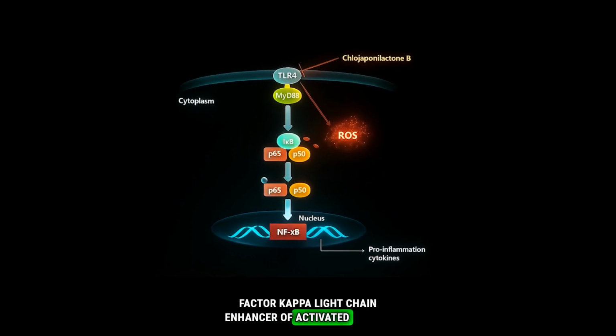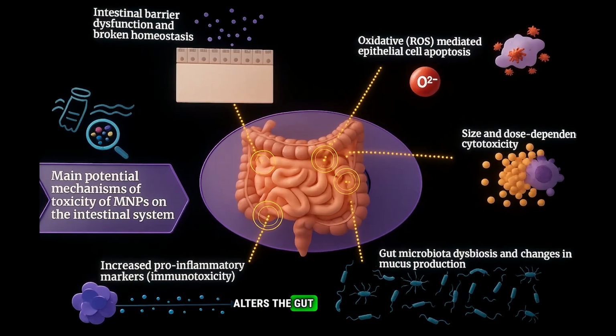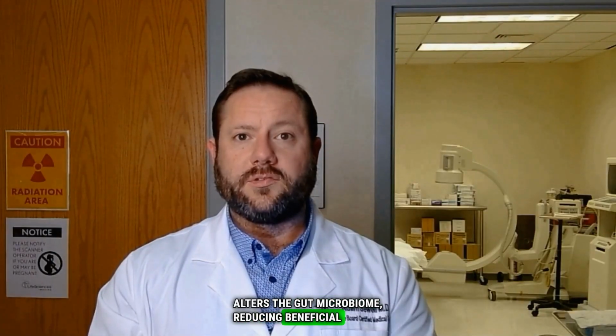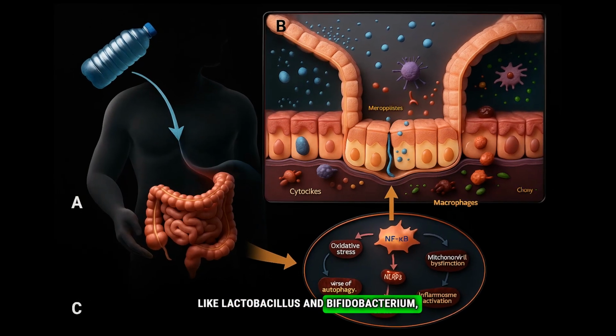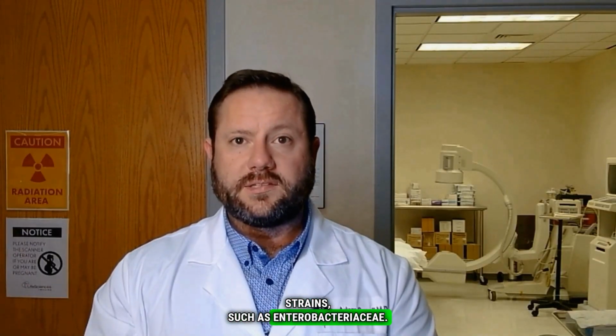These trigger toll-like receptor 4 and nuclear factor kappa light chain enhancer of activated B cells pathways, amplifying cytokine production and immune activation. Microplastic exposure also alters the gut microbiome, reducing beneficial genera like lactobacillus and bifidobacterium, while promoting inflammatory strains such as enterobacteriaceae.